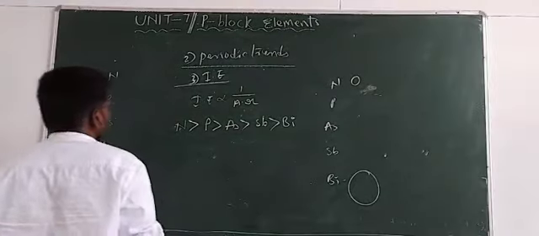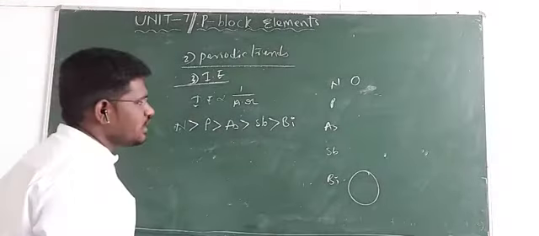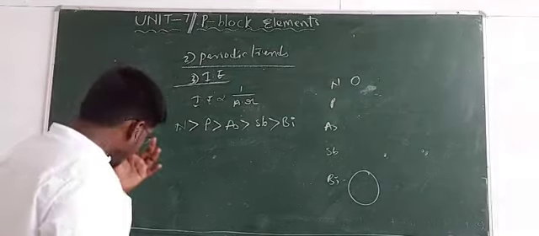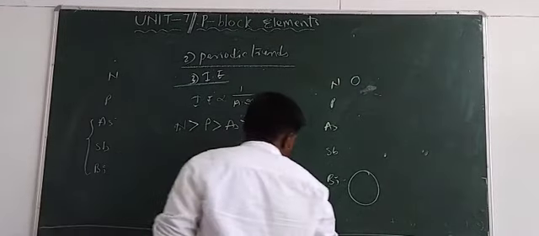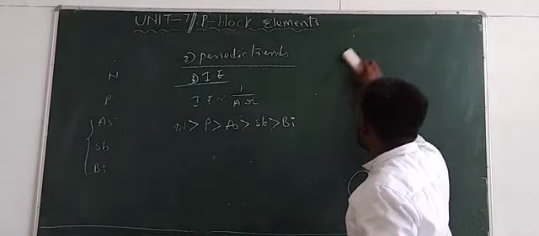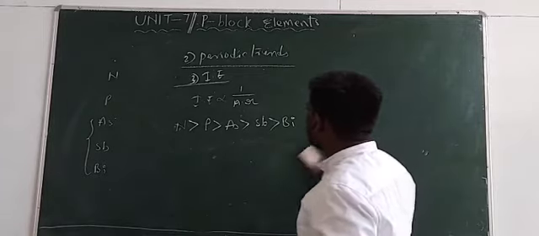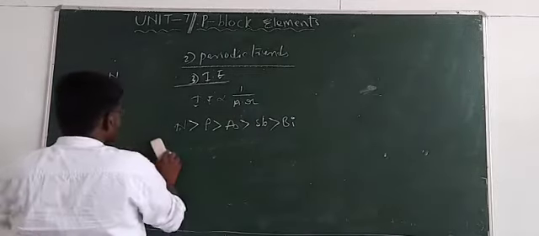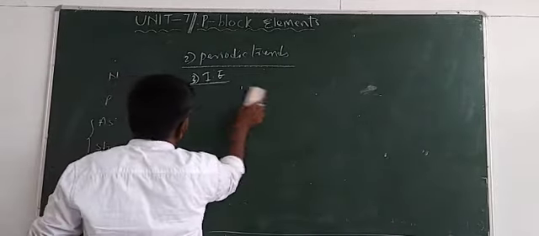So this is about the ionization energy. And here is one interesting factor. When you compare the ionization energy of the 15th group elements with the 14th group elements, these elements have more ionization energy.